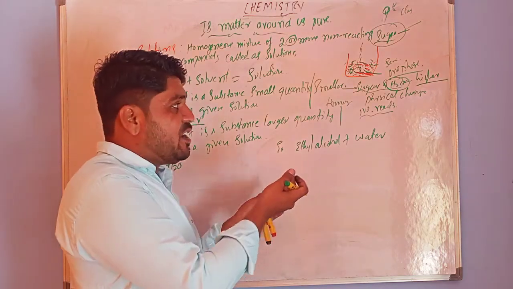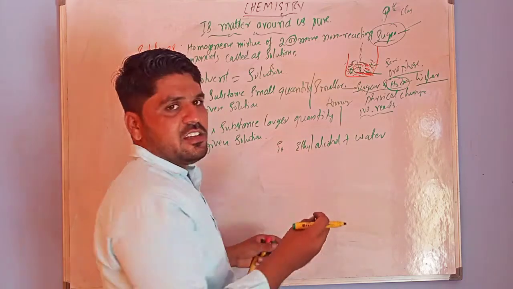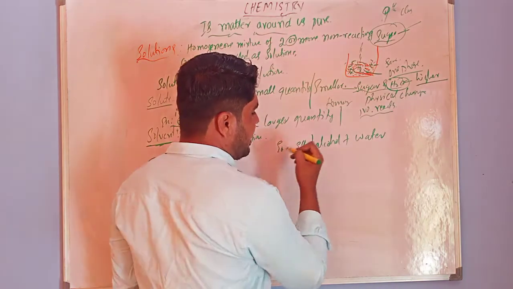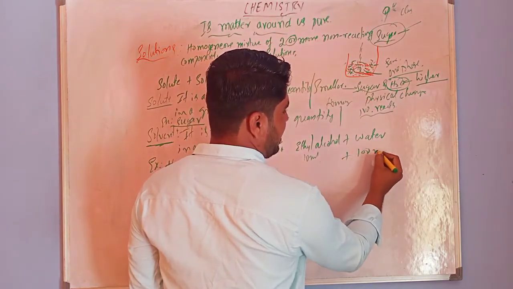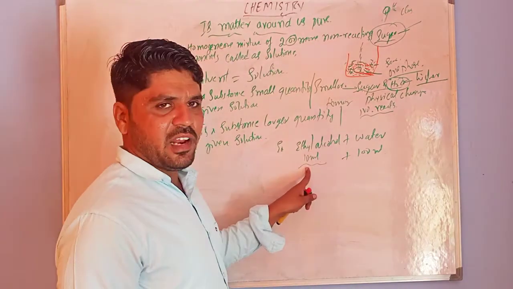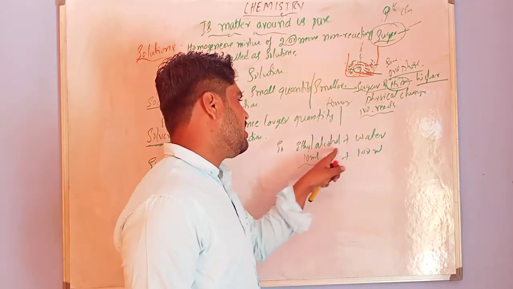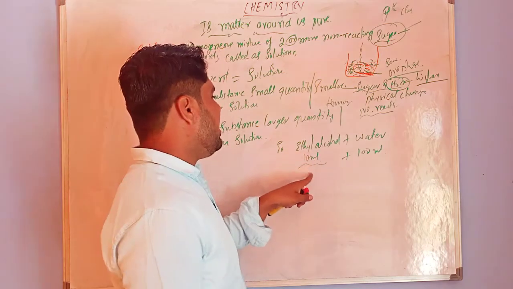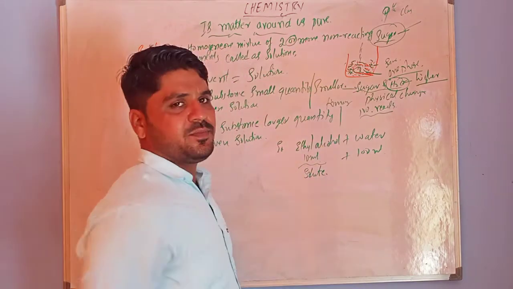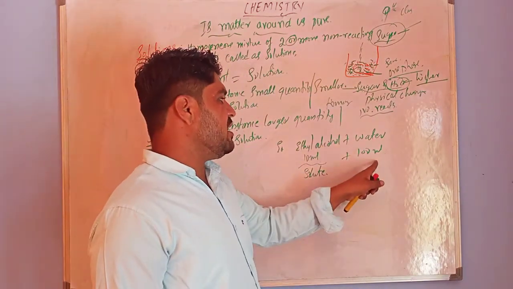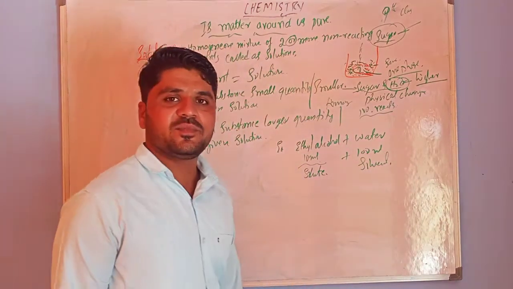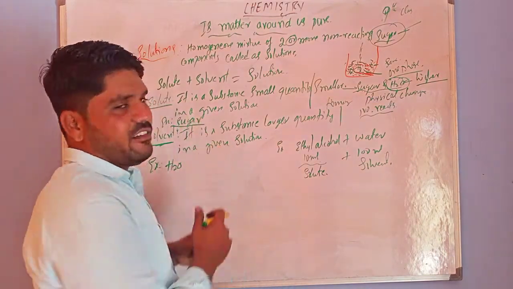So I didn't mention any quantity. That's why we can't tell which one is solute and which one is solvent. Now, 10 ml of ethyl alcohol dissolves in 100 ml of water. This ethyl alcohol is 10 ml. When compared to water, ethyl alcohol is in lesser or minimum quantity. That's why ethyl alcohol is considered a solute. Next is water. Water is in larger quantity. That's why it is considered a solvent. So this is about solute and solvent.